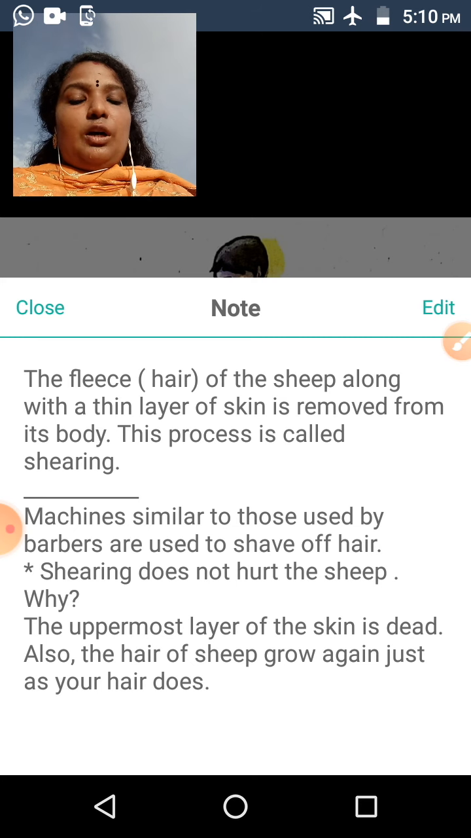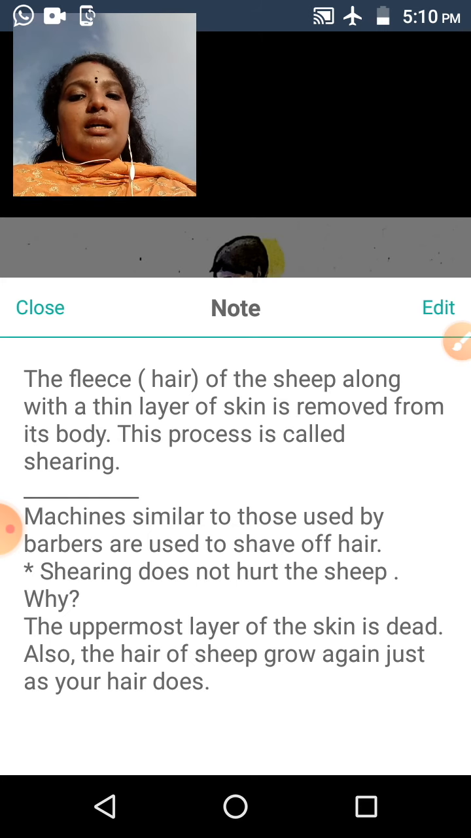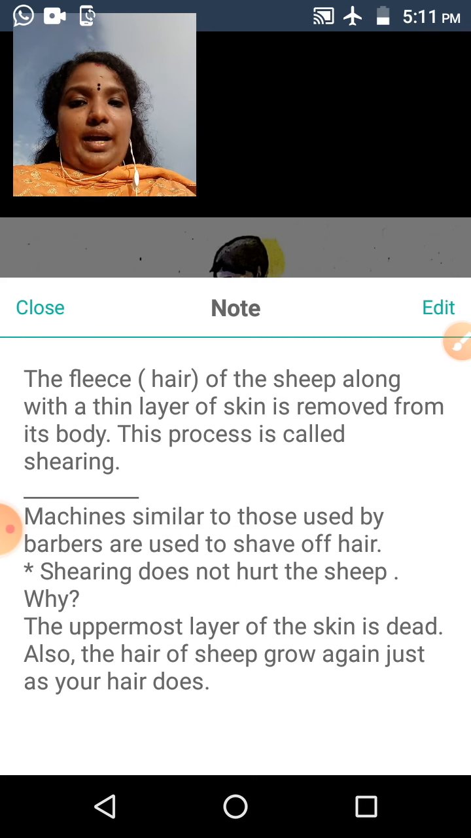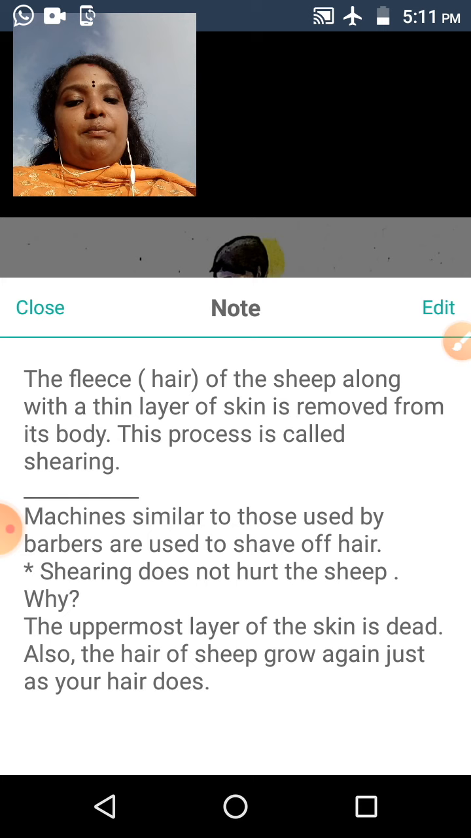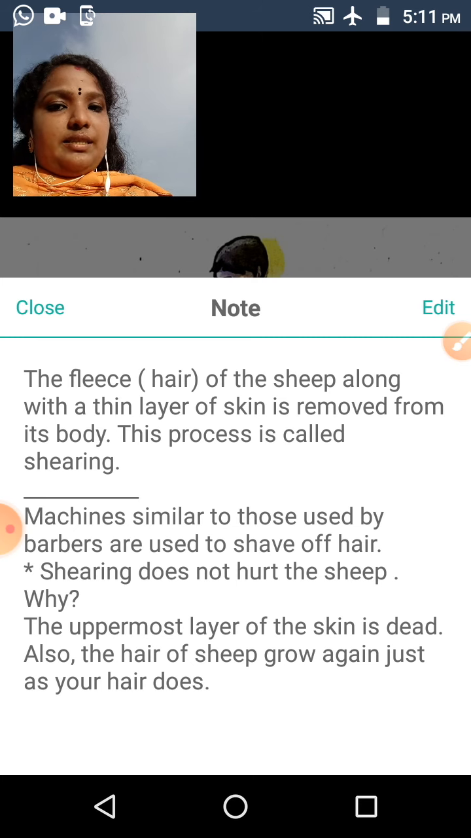Now all of you are clear that the first step is shearing. Shearing means the removal of sheep hair from its body. It does not cause any pain to the sheep, because the uppermost layer of the skin is dead, and the hair grows again like human hair. Machines similar to those used by barbers are used to shave off the hair. This is the first step.